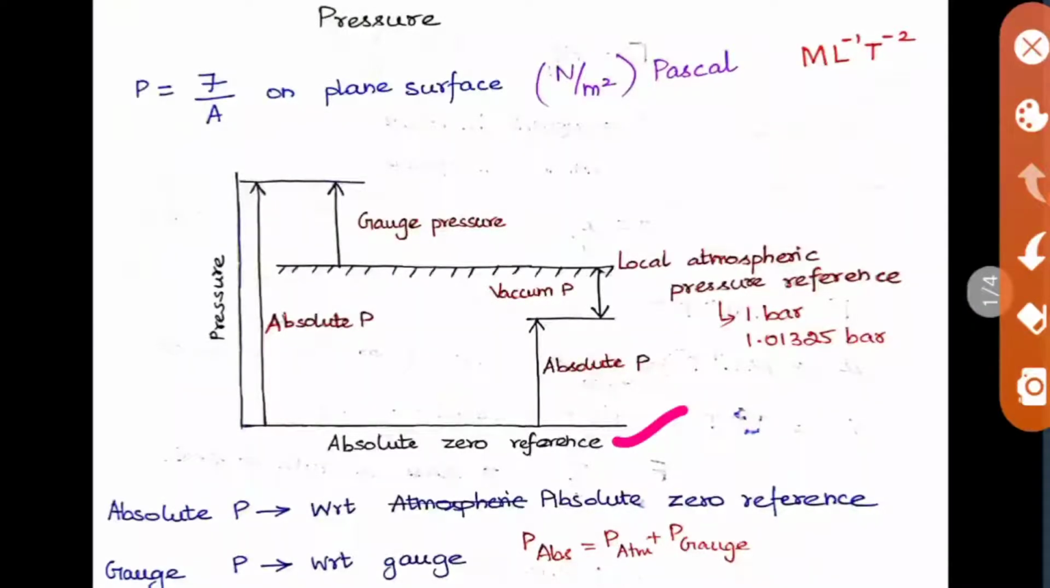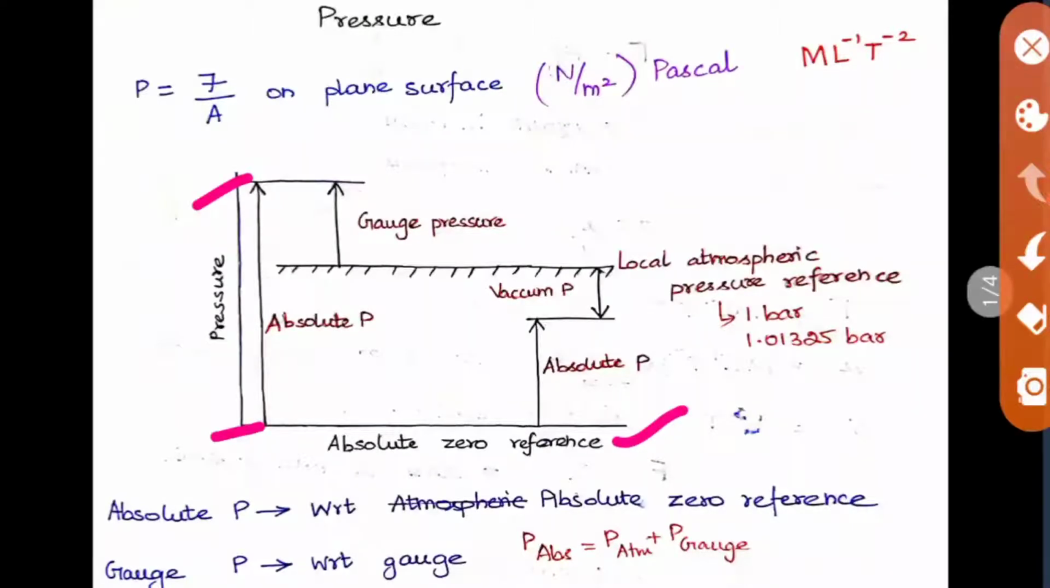If you are measuring a pressure from 0, then the whole pressure you will be calling absolute pressure. So if this is 0 and you are getting some 150 Pascal, then this will be your absolute pressure. And we have the atmospheric pressure. Atmospheric pressure means the pressure that is present in the atmosphere. It is a standard pressure, it won't change at all.